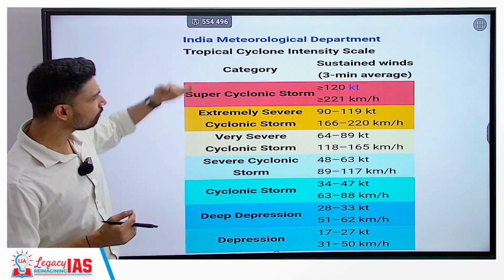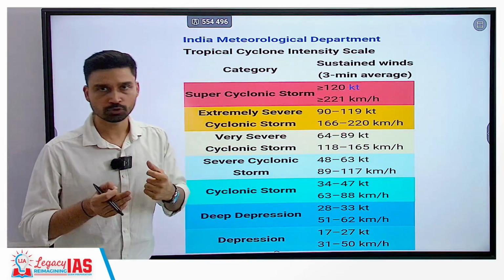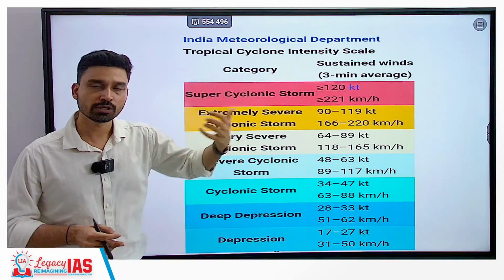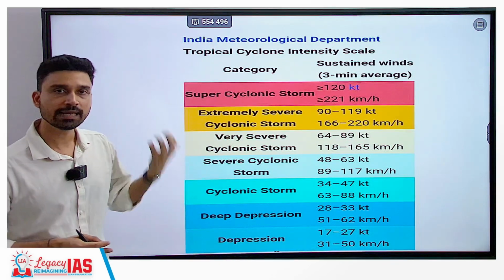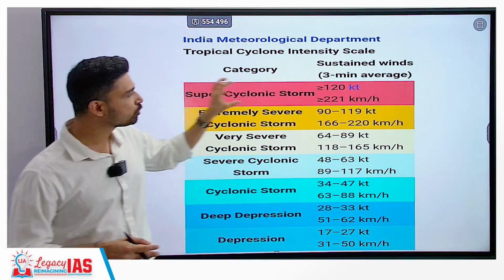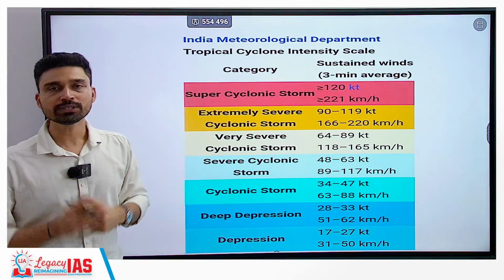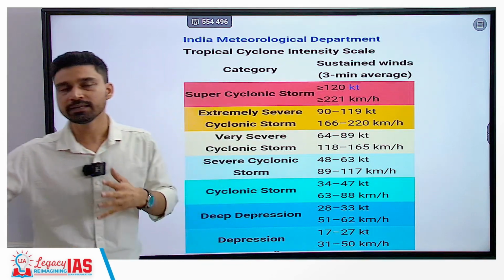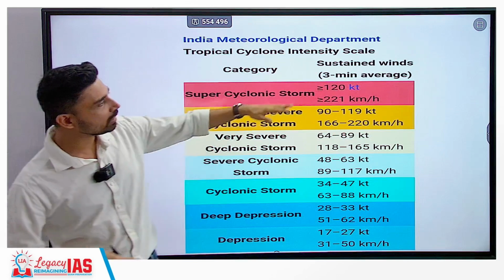Now here we can focus on the upper 2-3 categories, which are the most important ones, and the most disastrous, the strongest tropical cyclones that you witness, sometimes referred to as super cyclonic storm. And super cyclonic storm refers to such cyclones where wind speed is higher than or equal to 221 km per hour.